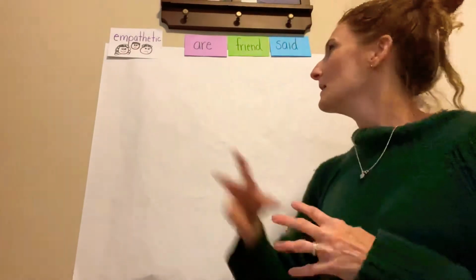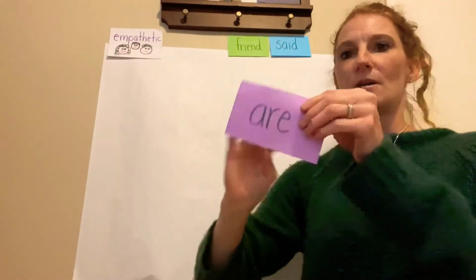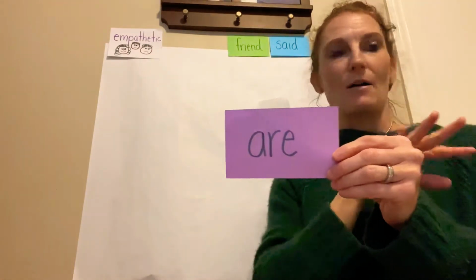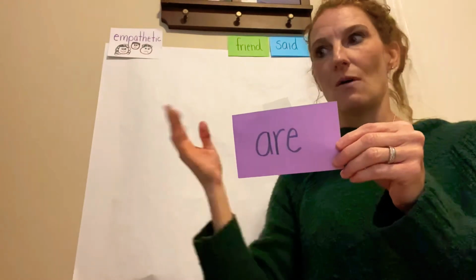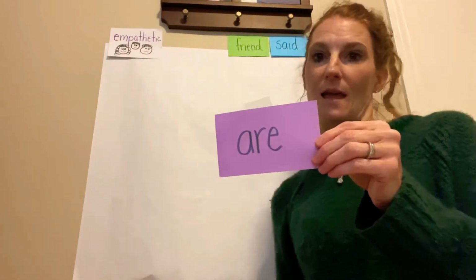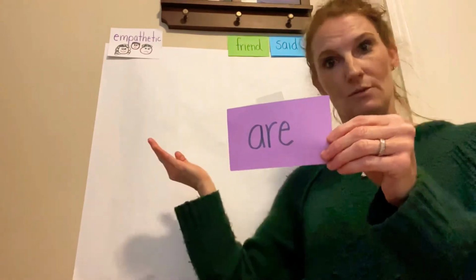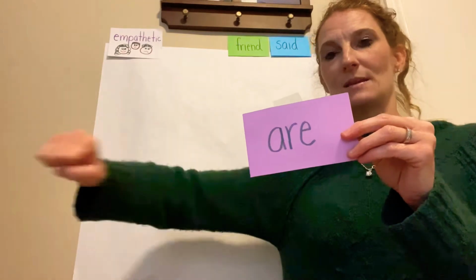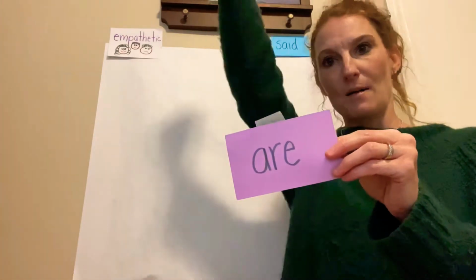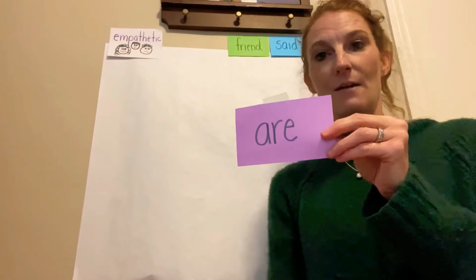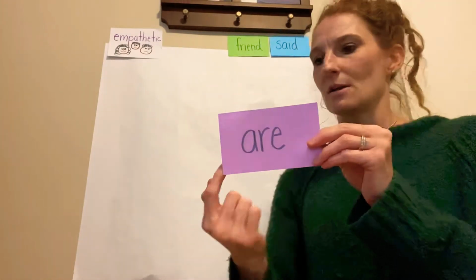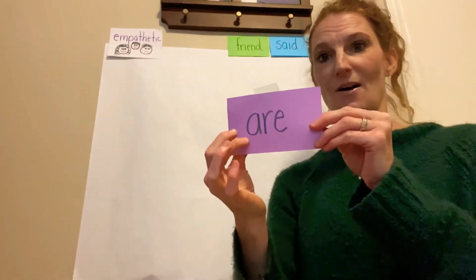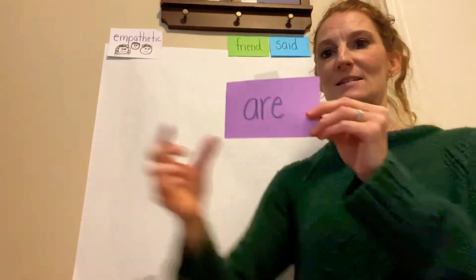and it's great to be empathetic. Another word is a word wall word, and it's are, and we're going to cheer that out. That's kind of a word to talk about who someone is. So you are my friend, or you might even say it as a question. Are you going to the store? So let's cheer it out. We're going to put our arms straight out if the word stays on the line. If it goes up, we're going to go up. If the letter goes down, we're going to go down. So all the letters here stay right on the line if we wrote it. So A-R-E spells R.